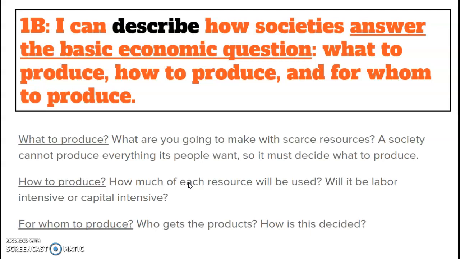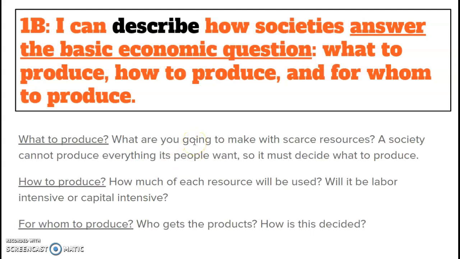So for our next standard that you will be tested on or retested on, it is 1B, and it says, I can describe how societies answer the basic economic question, what to produce, how to produce, and for whom to produce. So knowing that we have limited goods and services that we can produce, we do, as a society, have 3 economic questions that have to be answered. So the first question is, what are we going to produce? This is, what are you going to make with scarce resources, now that we know that we have scarce resources? A society cannot produce everything its people want, so we must decide what to produce.